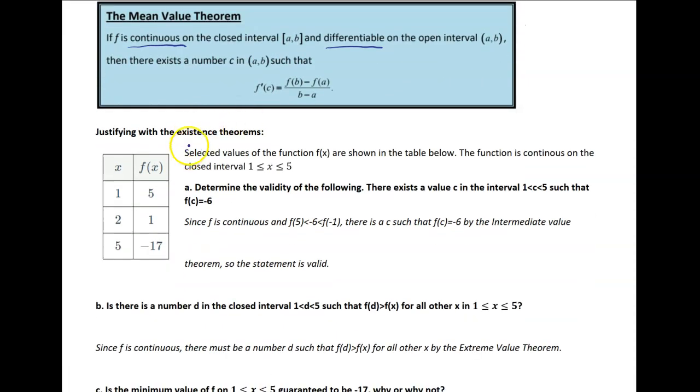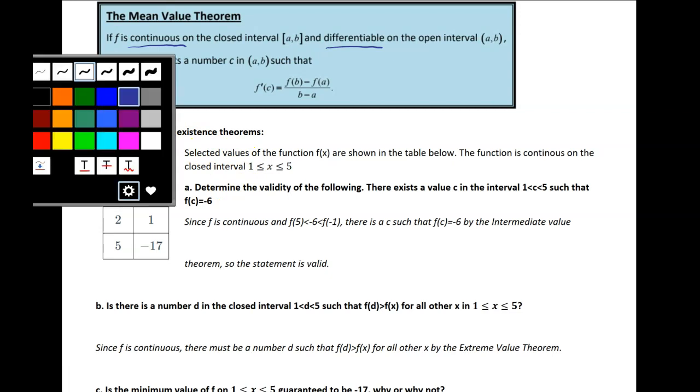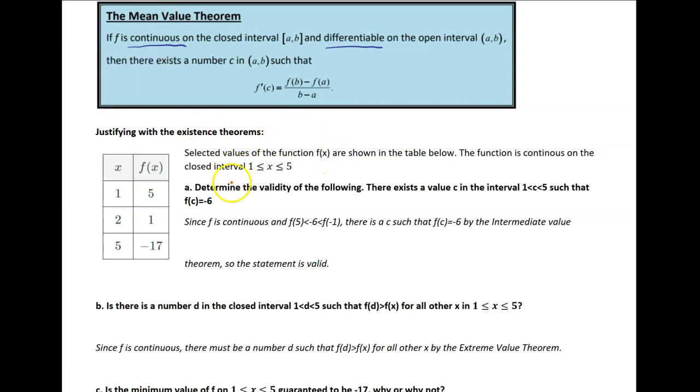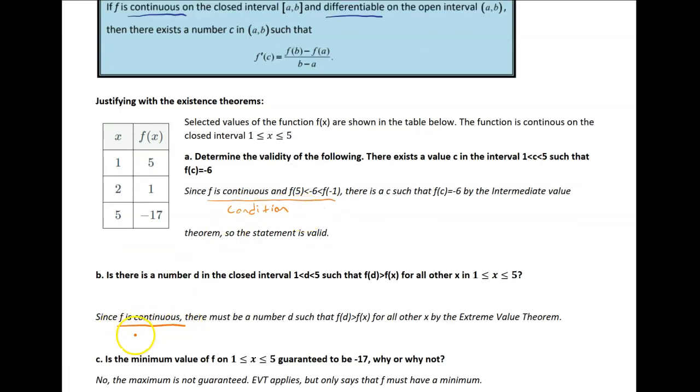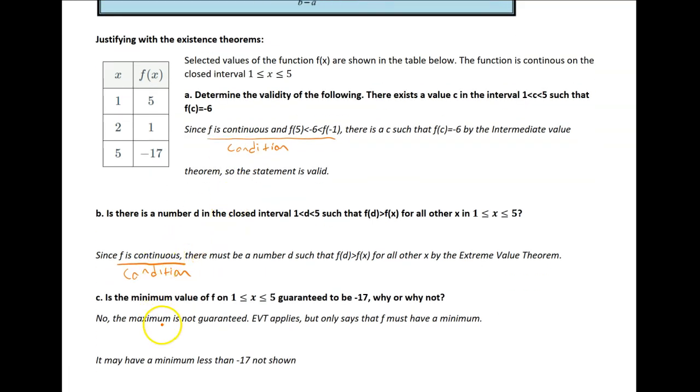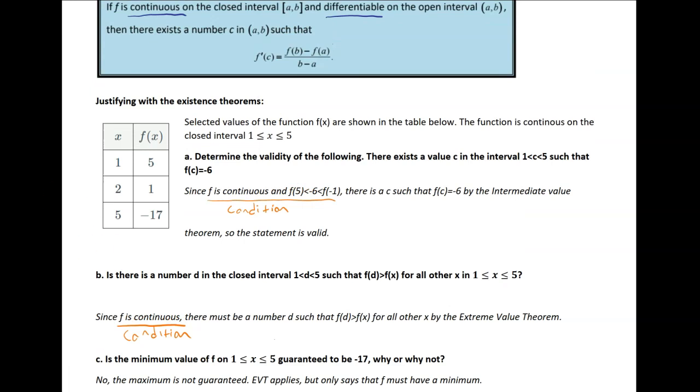Okay, so I want to just note we have 3 things to look for when we justify, right? The first is the conditions. And notice here we state that f is continuous, and again, here we state that f is continuous. Here we won't look at C for a second because C is an example of not using the theorem. So first we check our conditions. We check that the function is continuous. And intermediate value theorem had that condition that the y value is between the others. So that's part of our conditions, right?